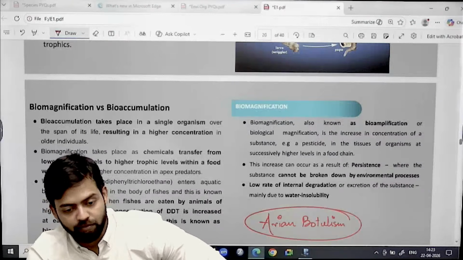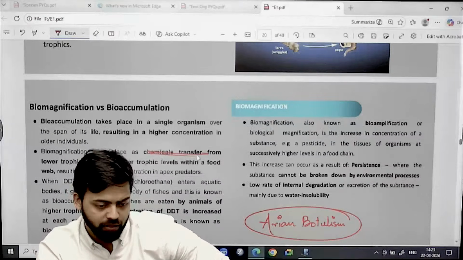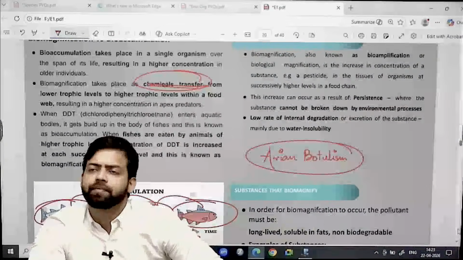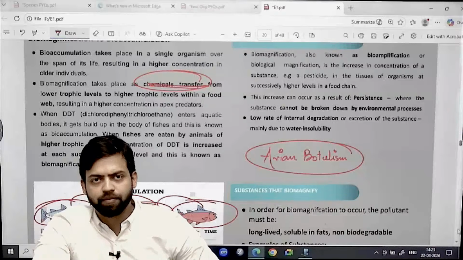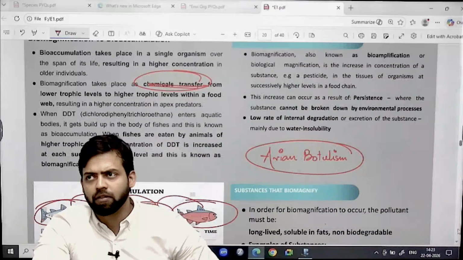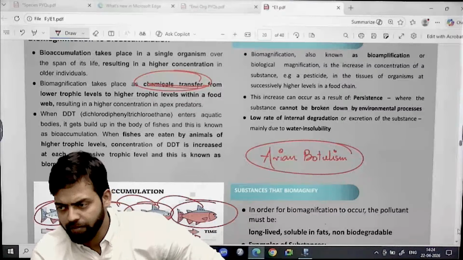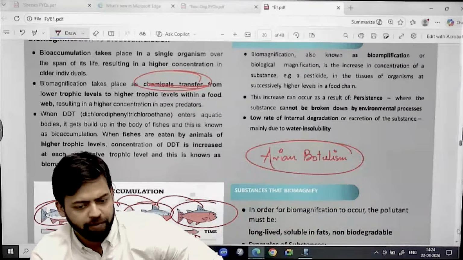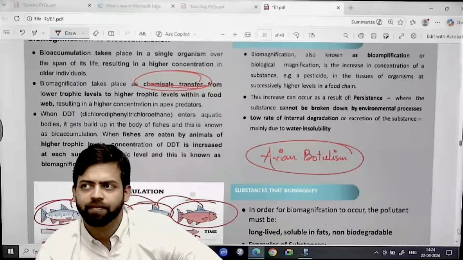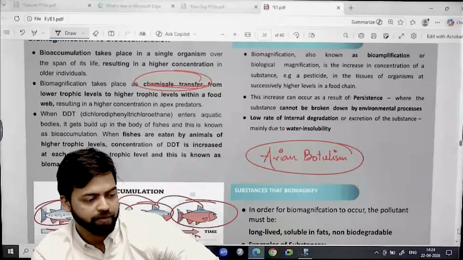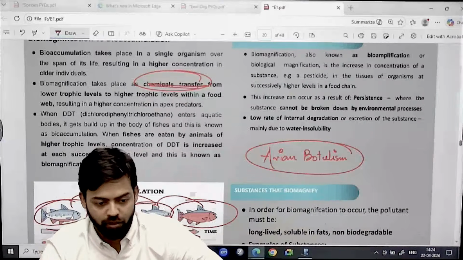Biomagnification takes place as chemicals transfer from lower trophic levels to higher trophic levels within a food web, resulting in higher concentration in apex predators, right? So here you can see